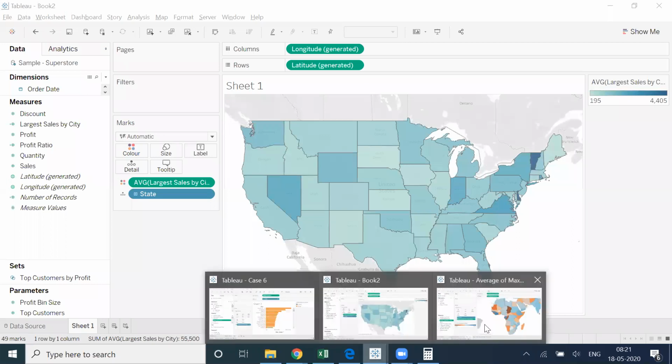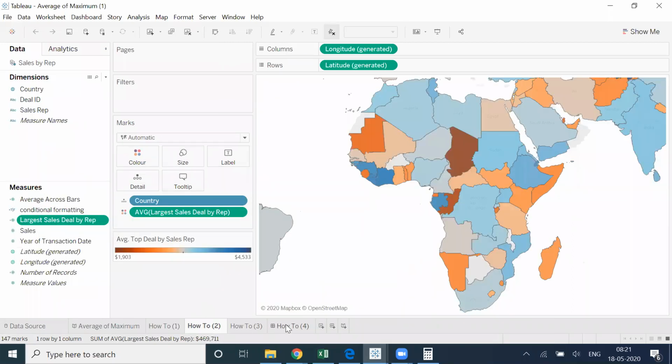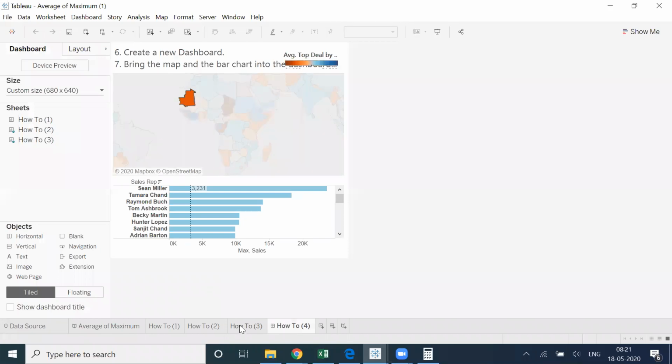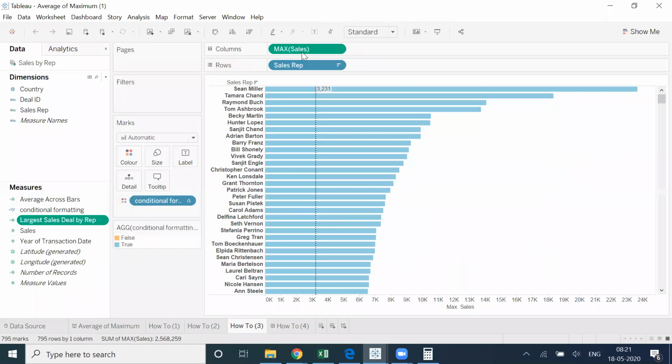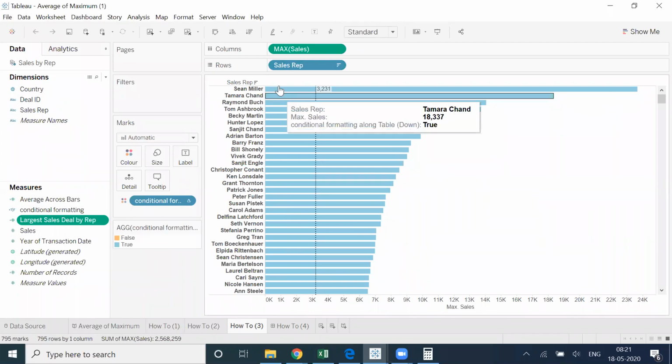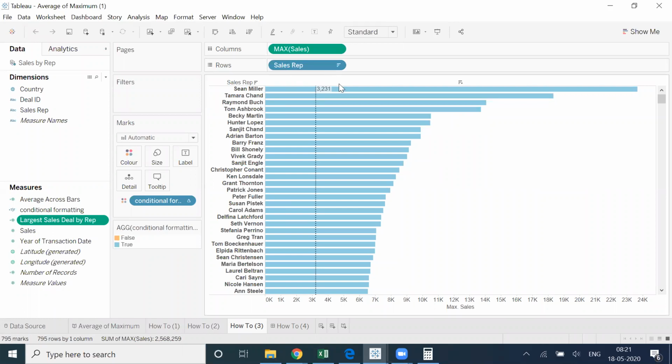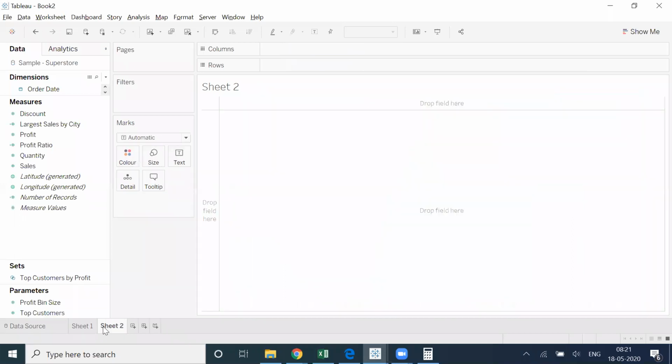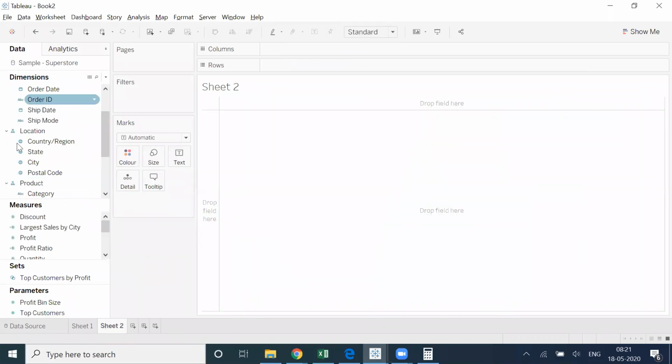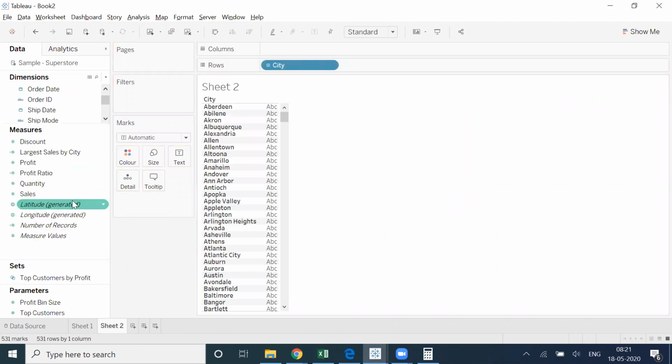Now if I go back to this particular dashboard, they have created one more chart. Here we have sales representative. That means in our scenario, we have to create a chart at a city level. So we have city and we have sales. Let me sort.